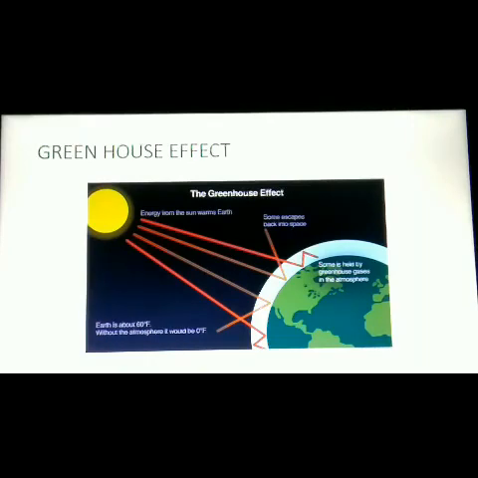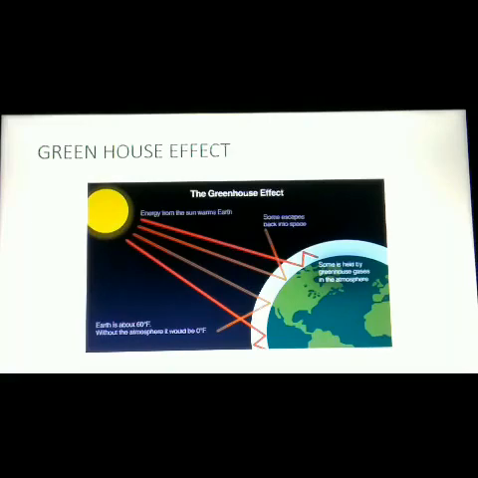So the main greenhouse gases are carbon dioxide, N2O, that is nitrous oxide, and then methane and CFC. CFC refers to chlorofluorocarbon. These are all the greenhouse gases, like for example CO2, nitrous oxide, methane and CFC.